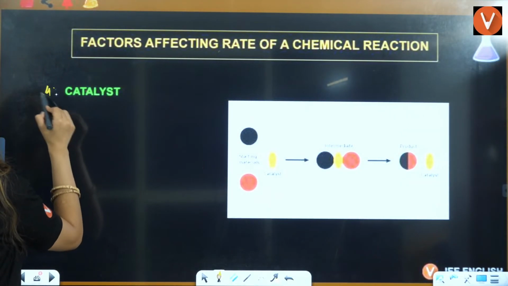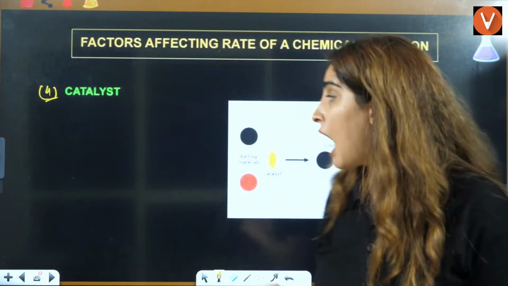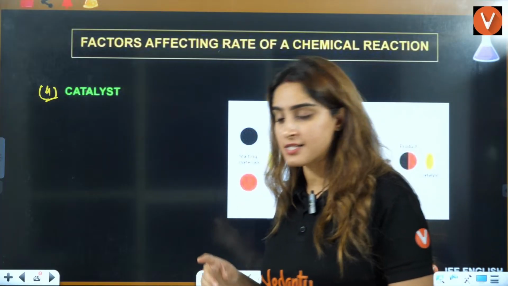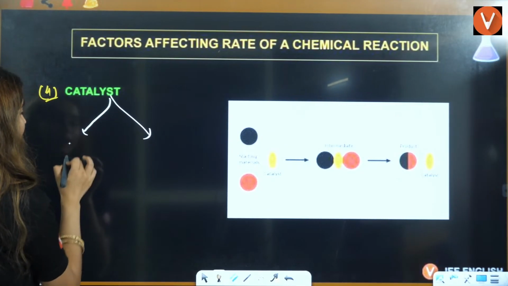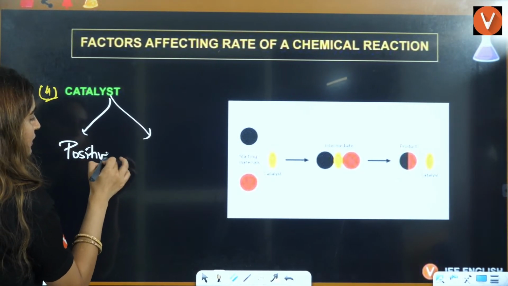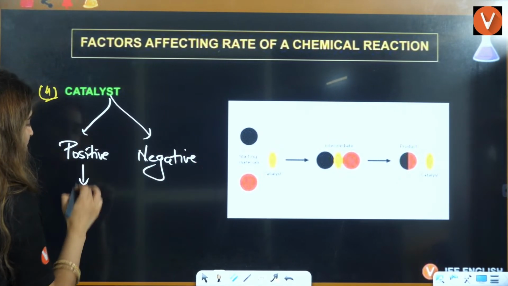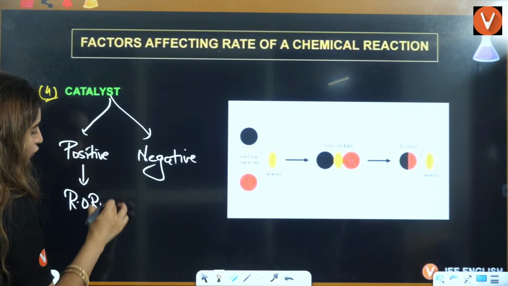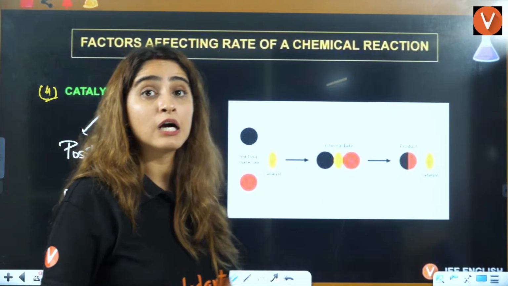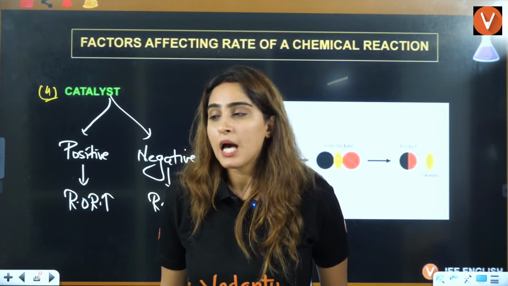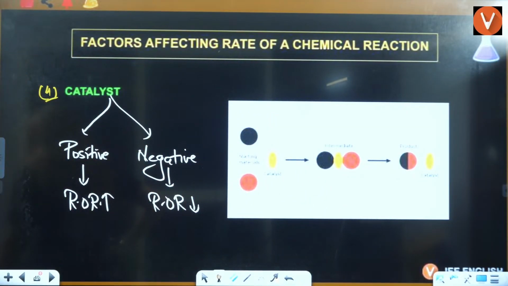Then there is catalyst. This also we will study in detail, activation energy, graphs, everything. Catalysts are of two types: there is positive catalyst, there is negative catalyst. Positive catalyst increases the rate of reaction. Negative catalyst decreases the rate of reaction. Like we have preservatives. Are preservatives positive catalyst or negative catalyst, guys?